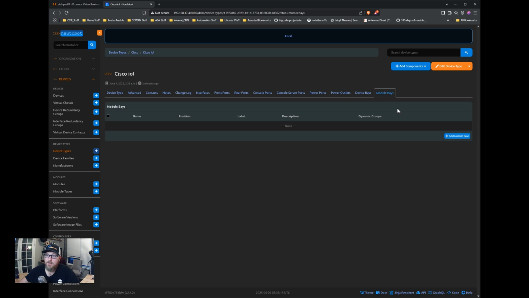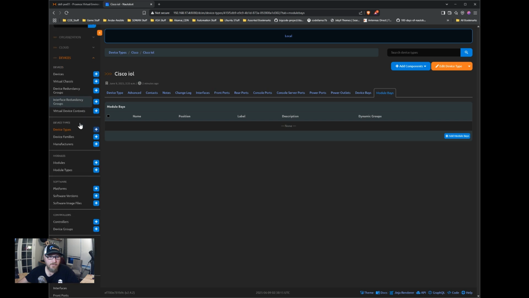And then you can populate those module bays with whatever module you purchased to put in the right side of the switch, for example. So all of that can be created as soon as you create the device type. So that's pretty handy. It just avoids having to do that kind of work. It's already available. It's nice. So that is an option available.